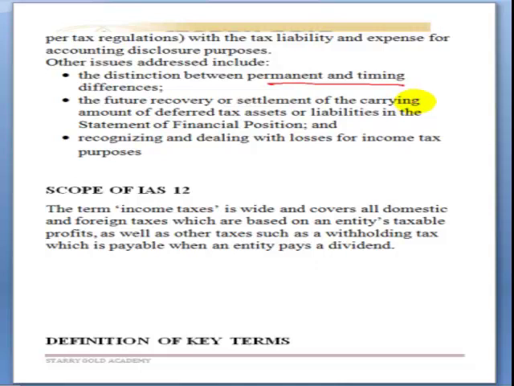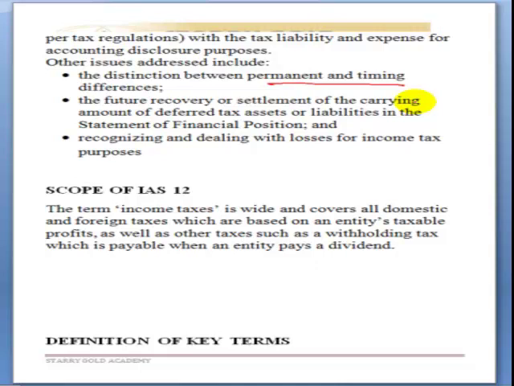Whatever accounting profit has been arrived at, for tax purposes most times it is adjusted, because depreciation will not be considered as an allowable expense under tax, so it will be disallowed. What is given in place of depreciation is capital allowance.